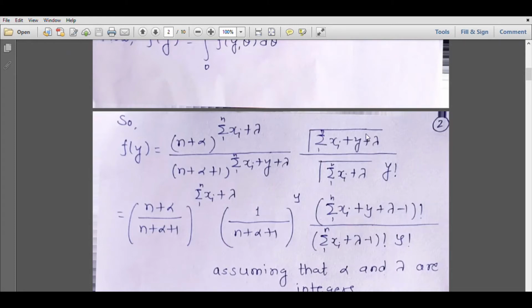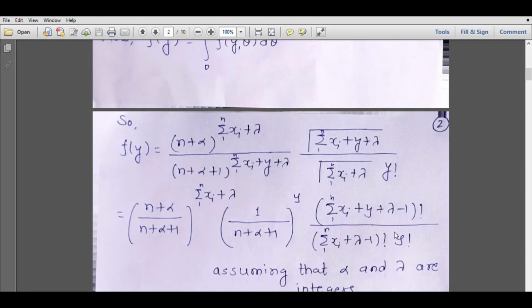Now suppose lambda and alpha are chosen to be integers. If lambda is an integer, I can write this gamma function as summation xi plus y plus lambda minus 1 factorial. Similarly, this gamma of summation xi plus lambda can be written as summation xi plus lambda minus 1 factorial, into y factorial. Since alpha and lambda are parameters of the prior distribution, we can always adjust the prior so that alpha and lambda are integers.